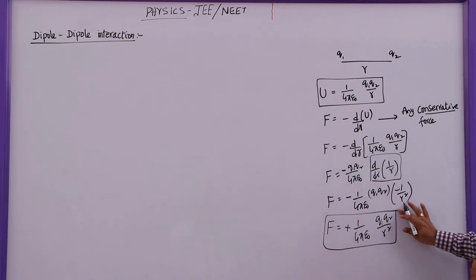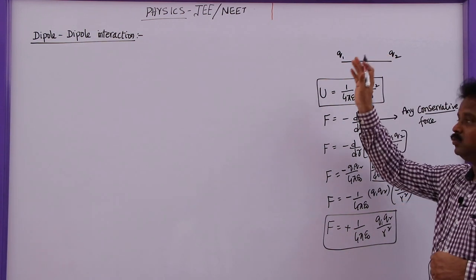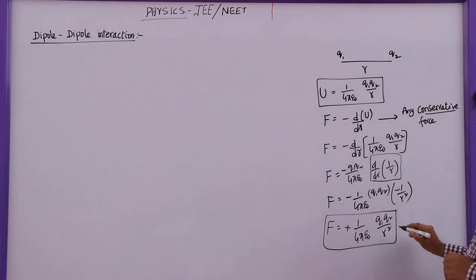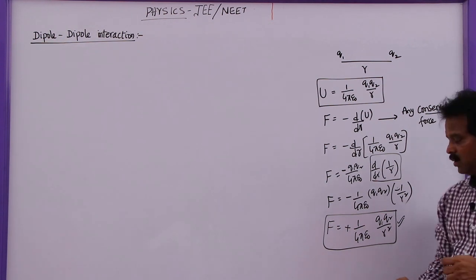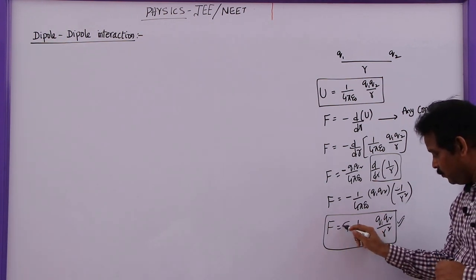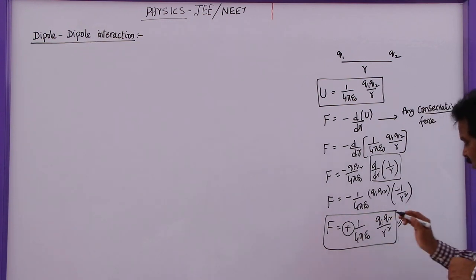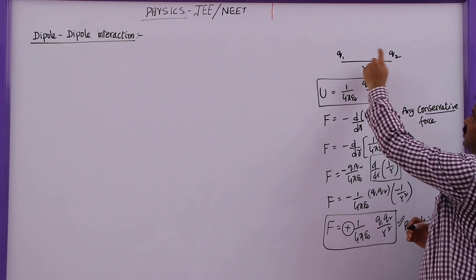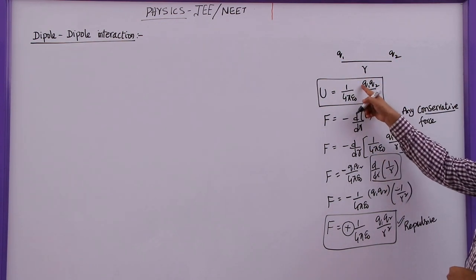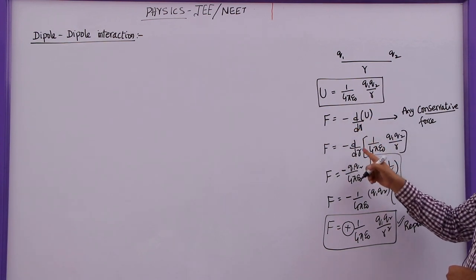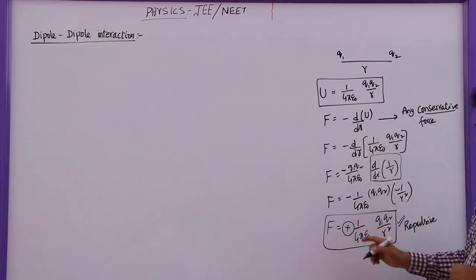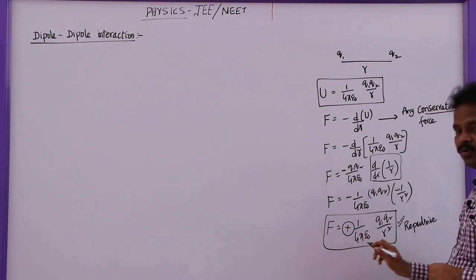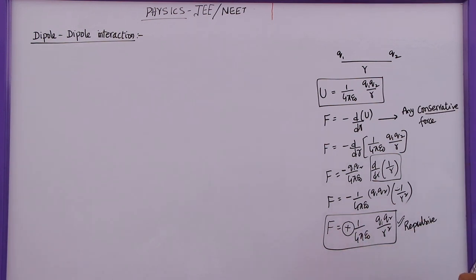So this is the expression that we can derive from Coulomb's law. The force between two charges separated by some distance is 1 by 4 pi epsilon naught Q1 Q2 by R square. Here, if you get a plus sign, the plus sign indicates that the charges repel each other, so the force is repulsive. Let us say if one of the charges is positive and the other charge is negative, then you will get a minus here. That means if force is negative, we can say force is attractive.